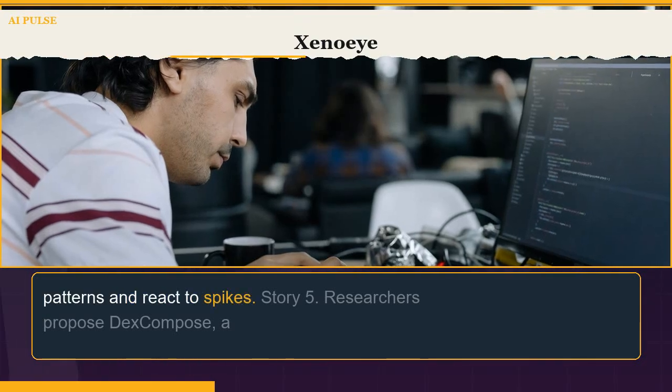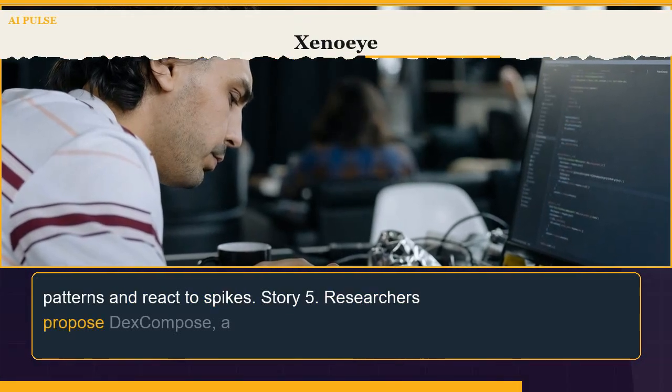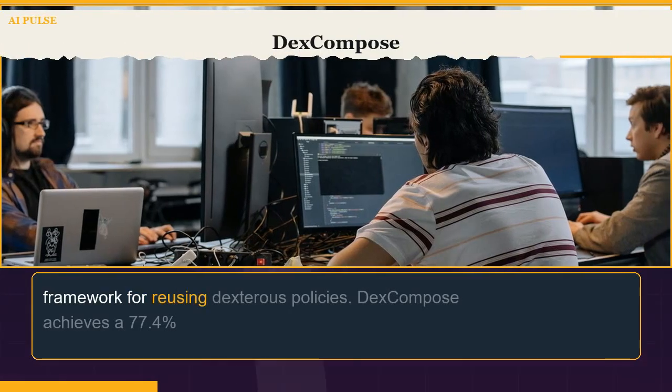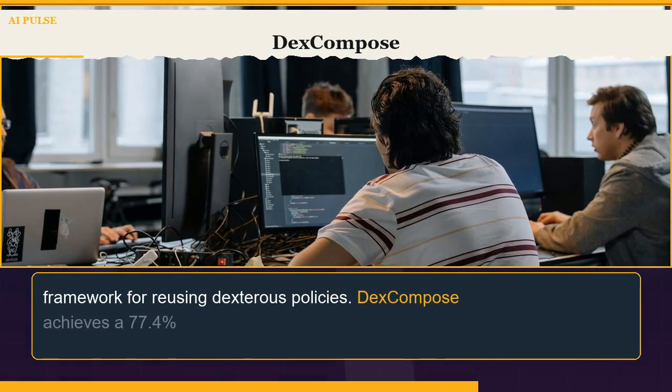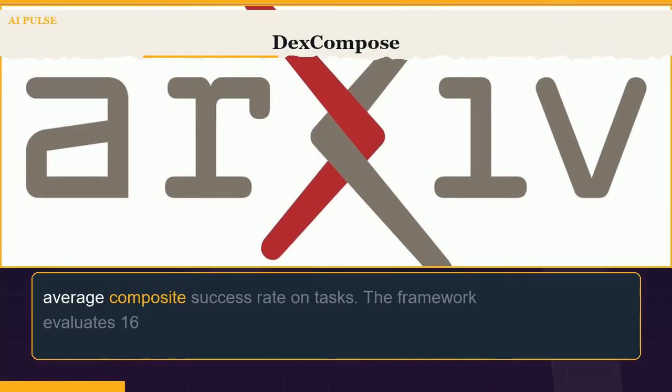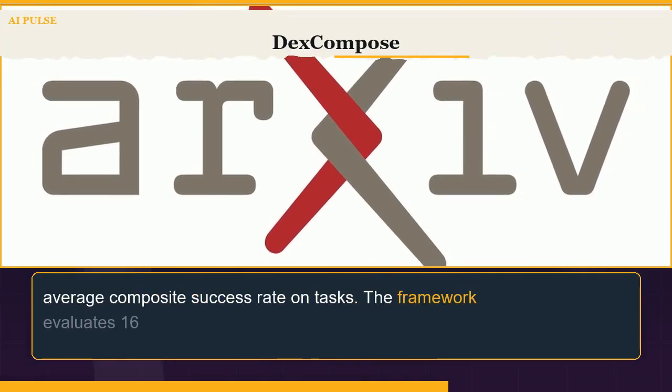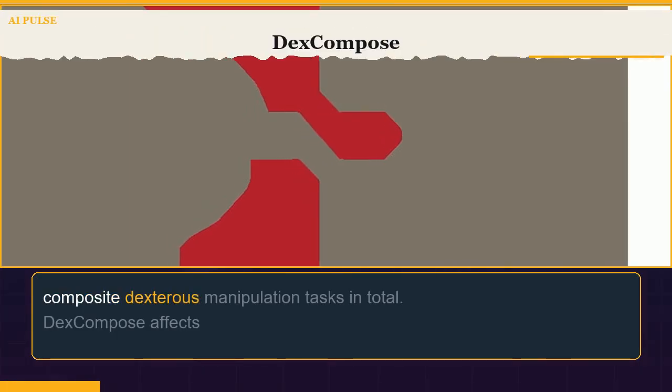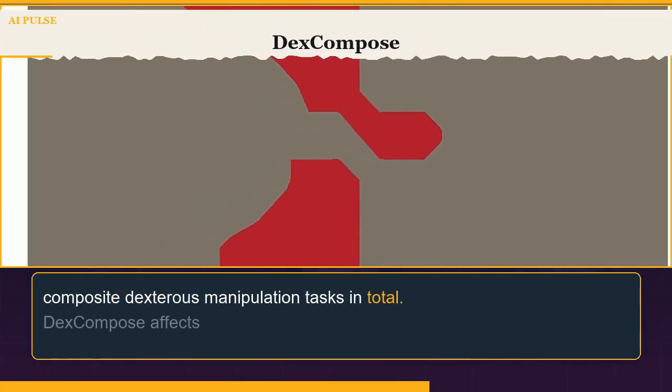Story 5. Researchers propose DexCompose, a framework for reusing dexterous policies. DexCompose achieves a 77.4% average composite success rate on tasks. The framework evaluates 16 composite dexterous manipulation tasks in total.